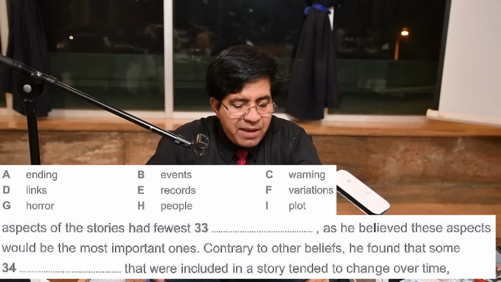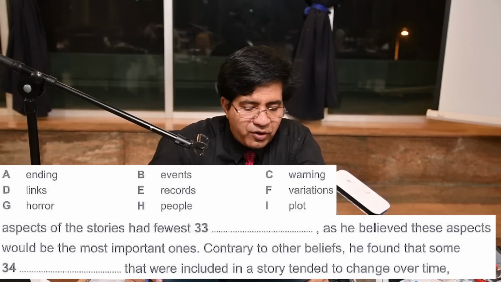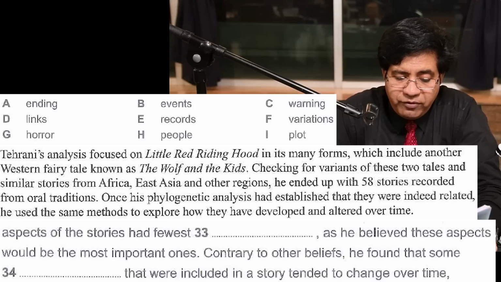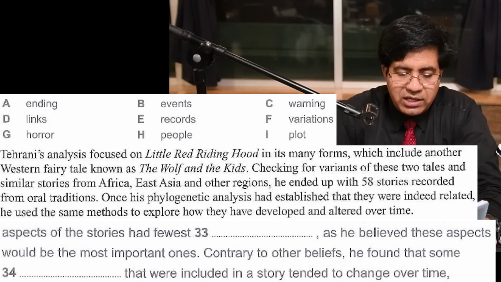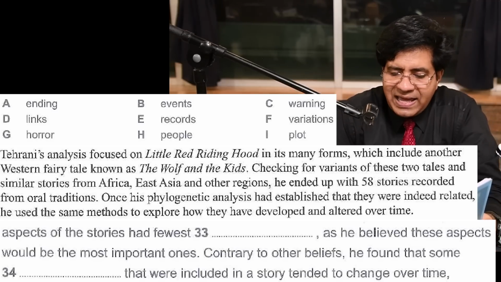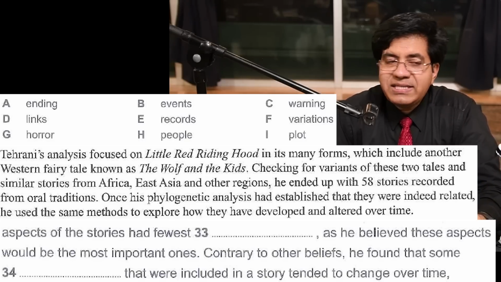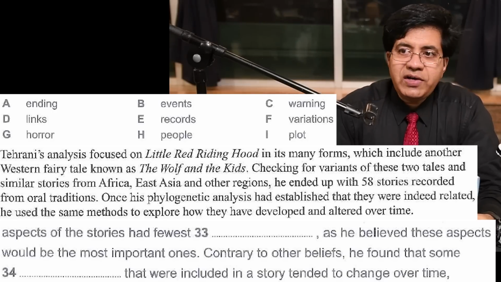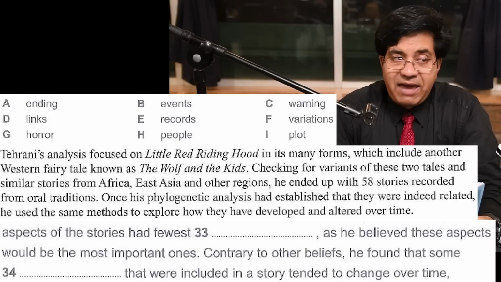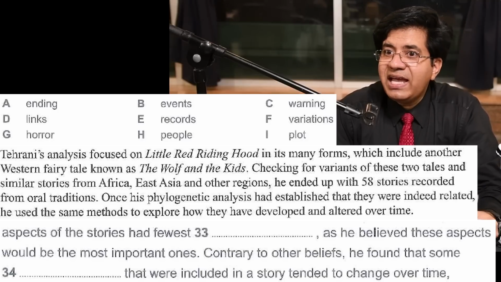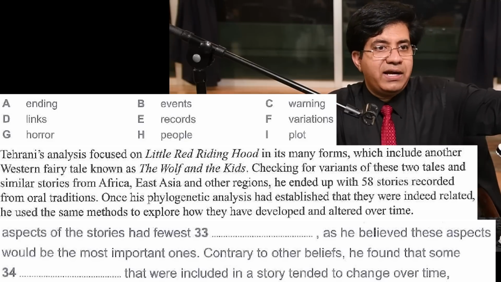He used the same method to explore, last line, focus on that, how they have developed and altered over time. Altered means changed. Developed and altered over time. So for altered, when something is different, it is altered. F, variations. Altered and variations. Altered means when something is different, right?